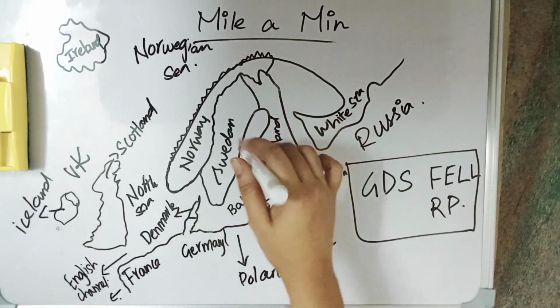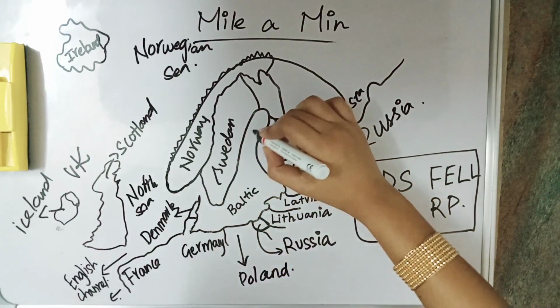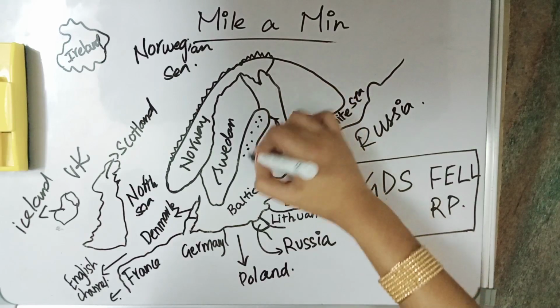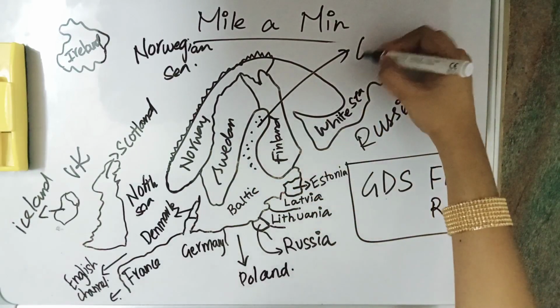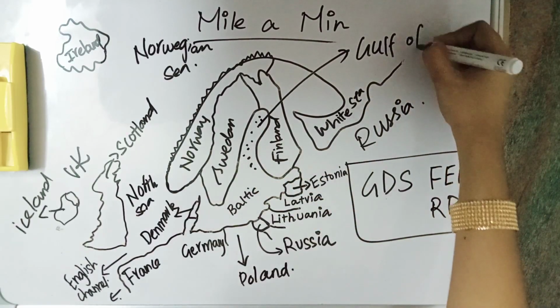And this is a gulf. This gulf is called as Gulf of Bothnia. This gulf, actually it is a water body. So this gulf region is called as Gulf of Bothnia.